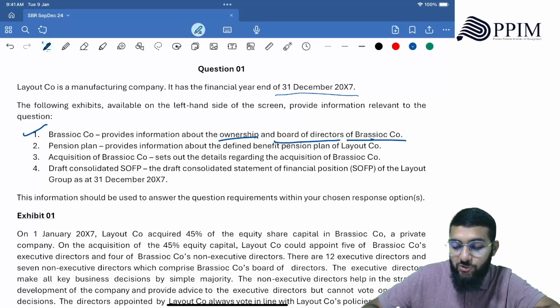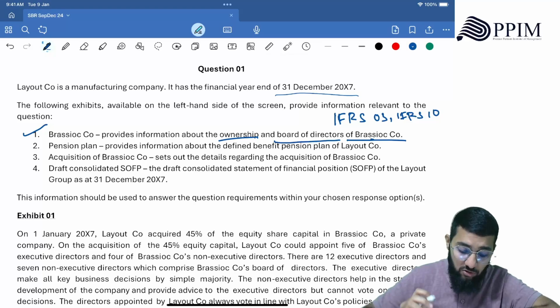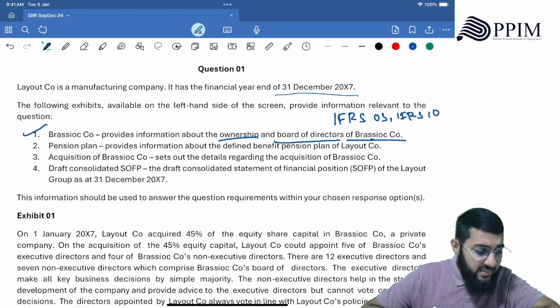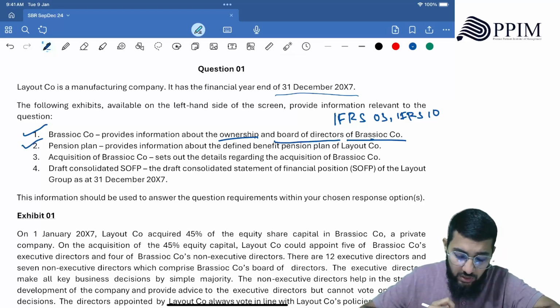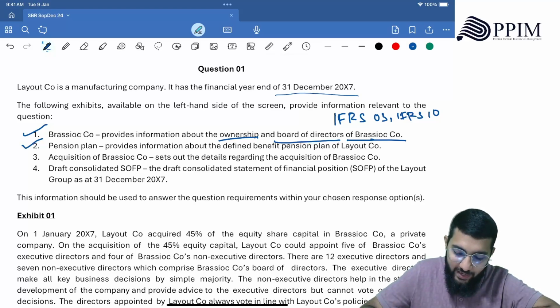Okay, you need to remember IFRS 3, IFRS 10. These are the main standards you need to look at, or you need to know. Then there is exhibit number 2, which focuses on the pension plan. It provides information about the defined benefit pension plan.